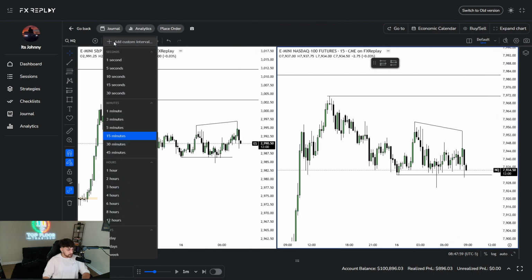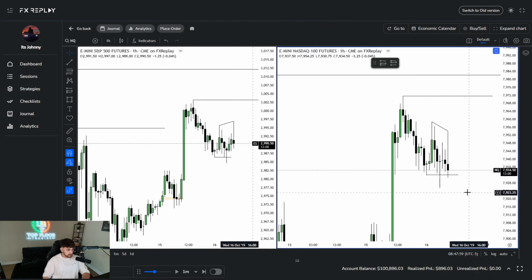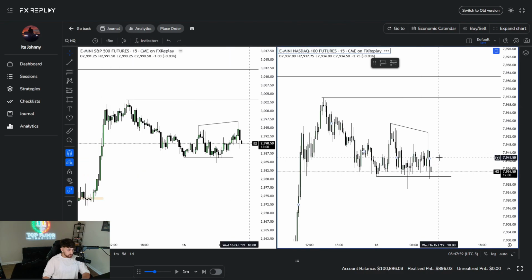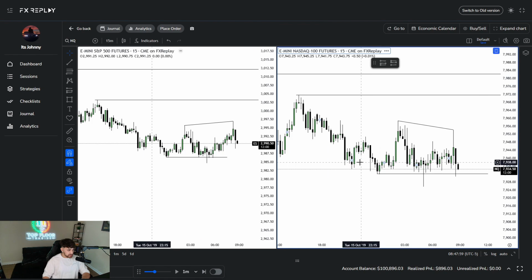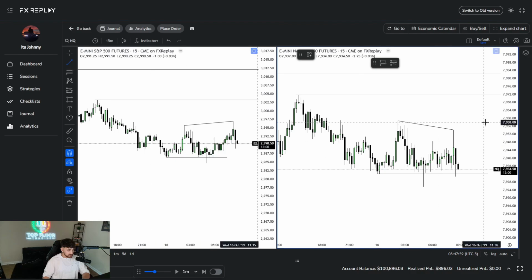All right, so let's go to the 1 hour really quick. Let's see what's going on the 1 hour. Nothing crazy on the 1 hour. This looks like a pretty low probability day already. The reason why I say this is a low probability day is because we've already swept the Asia high on ES over here, and we've swept the Asia low, we've swept the London lows, we've swept the London highs on ES. We have SMT at London highs and Asia highs.